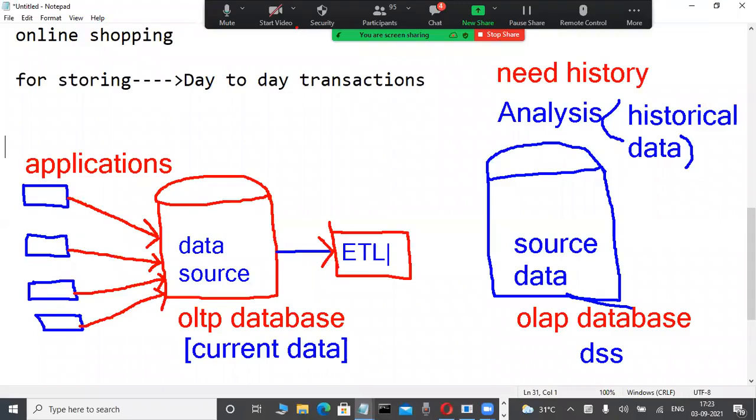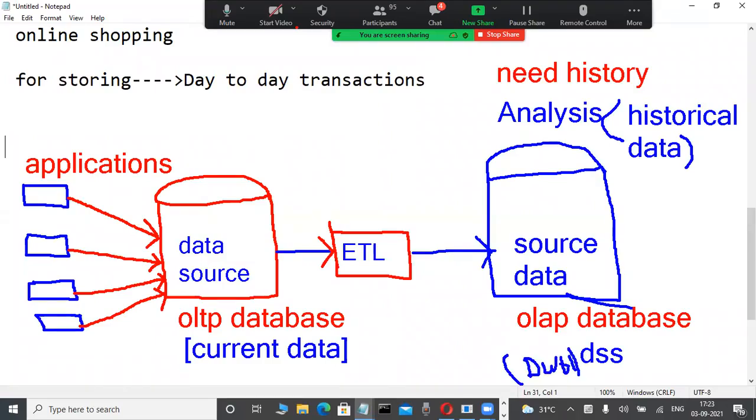ETL means extraction, transformation, and loading. We retrieve data from the source, transform that data, and load it into a staging area or data warehouse for analysis and reporting purposes. Actually, why am I telling you about this data warehousing technology, DWH? There is a reason.